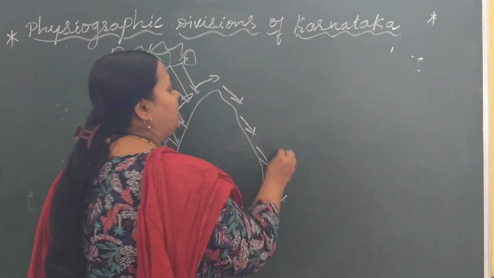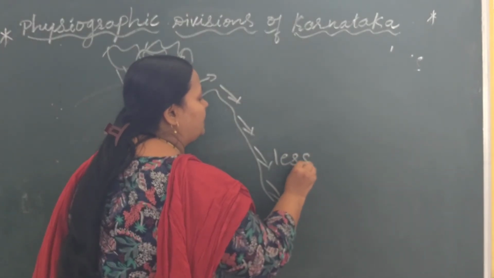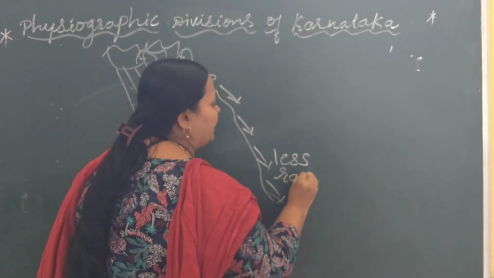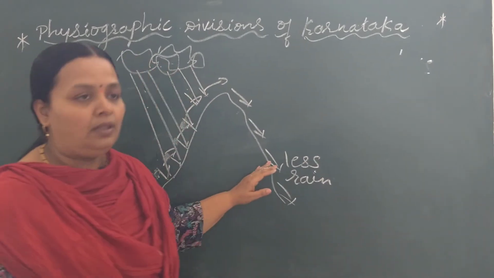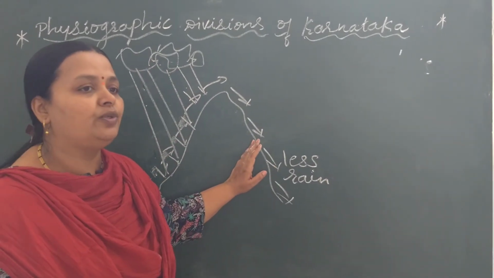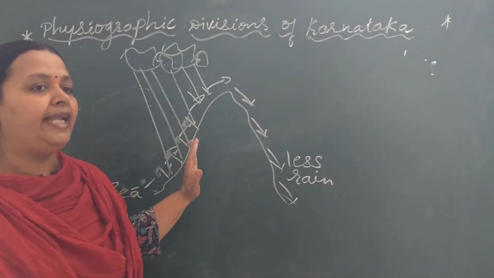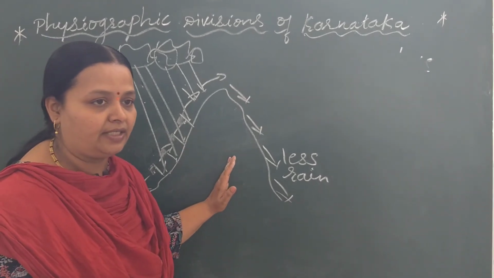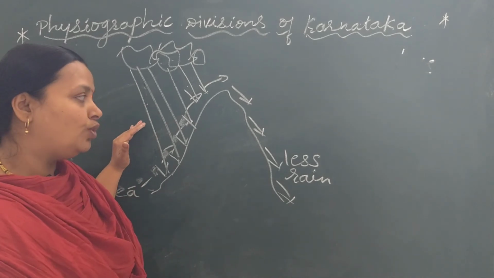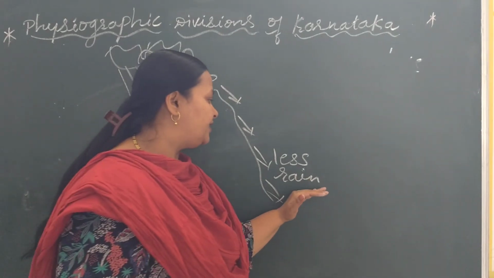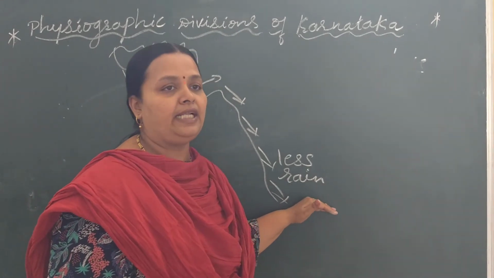But here on the eastern side, there is less rain. This area receives very little rain, so it is in the rain shadow of the Western Ghats. This area receives more rainfall and this area receives very little rainfall.